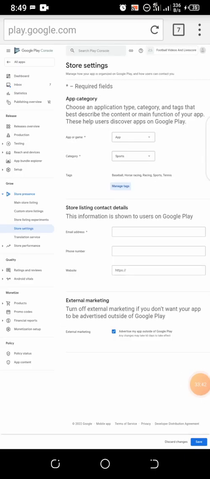All right, I've clicked the categories my app falls under. I've clicked some sports under that, so I'm going to click on apply. Those are going to serve as my app category and my tags, rather.